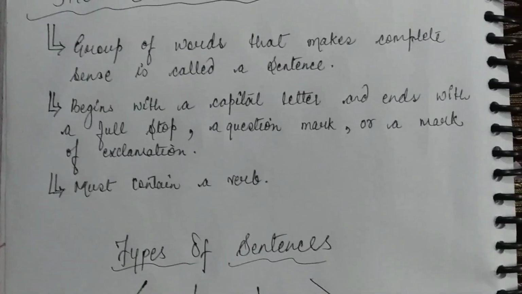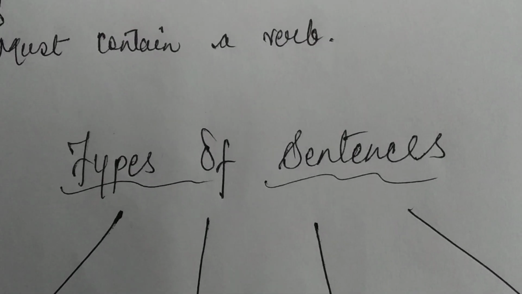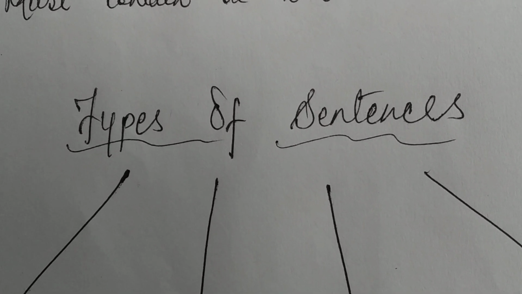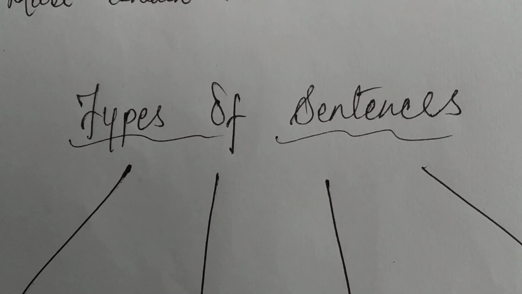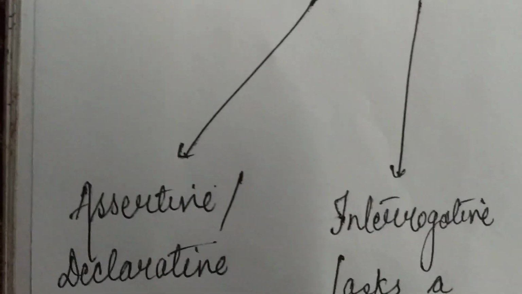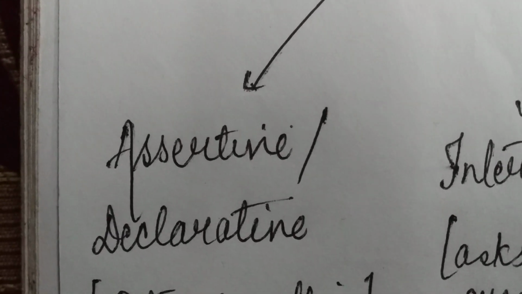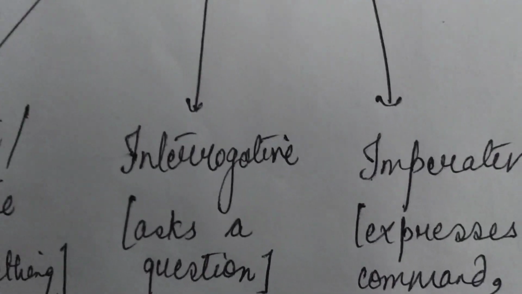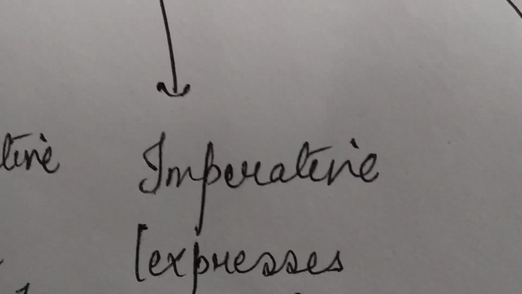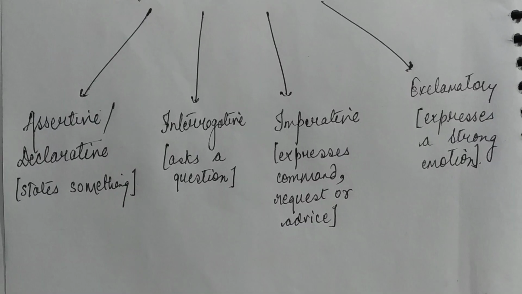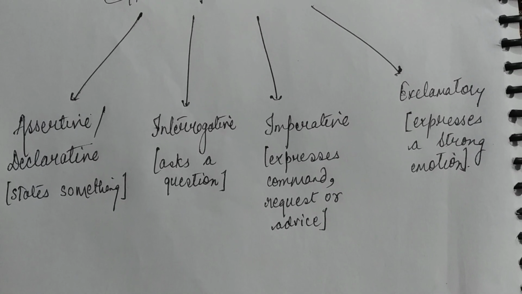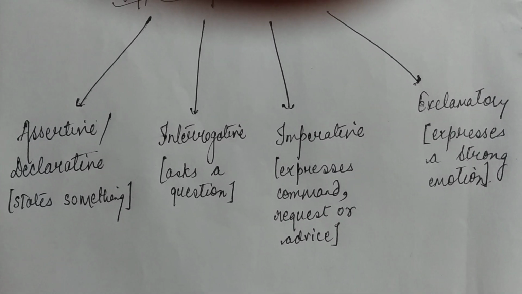Now we'll be discussing the kinds of sentences. There are a total of 4 kinds of sentences. The sentence can be divided into 4 different kinds. The very first is your assertive or declarative sentence. The second is your interrogative sentence. Third is your imperative sentence. And the last is your exclamatory sentence. Now one by one we'll be discussing all these 4 kinds.